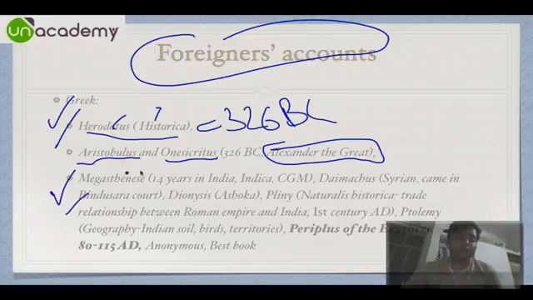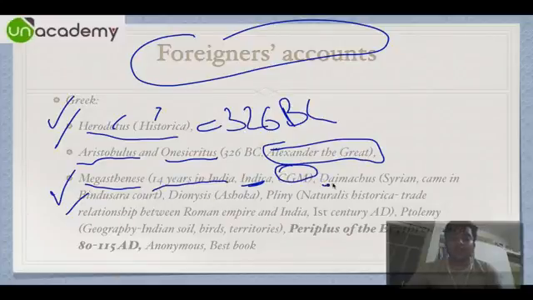Then the most important book is Indica. Written by Megasthenes. He lived in Chandragupta Maurya's time. He spent 14 years in India. Then we have Deimachus. He is a Syrian. He came in Bindusar court. Bindusar is son of Chandragupta Maurya and Dionysius came in.